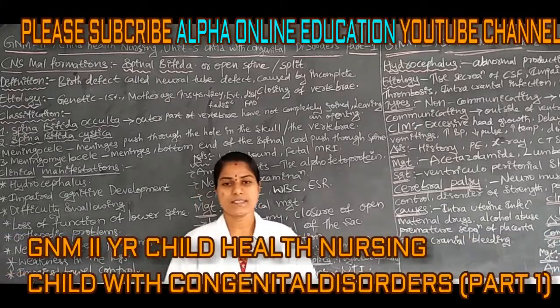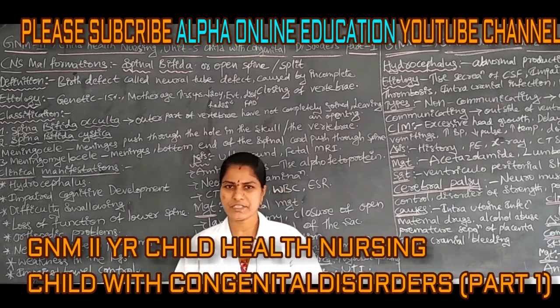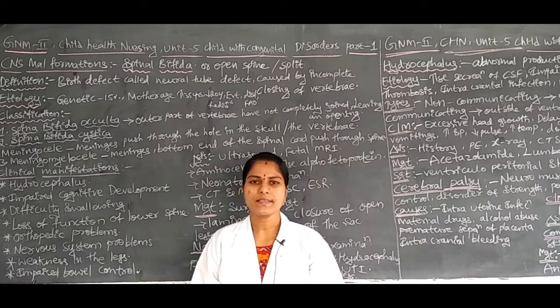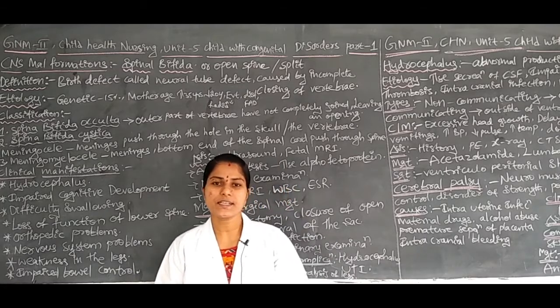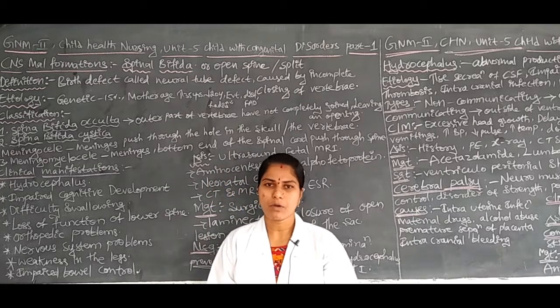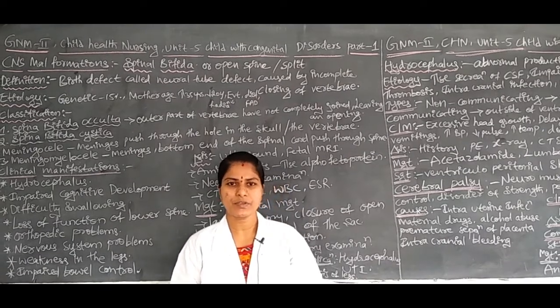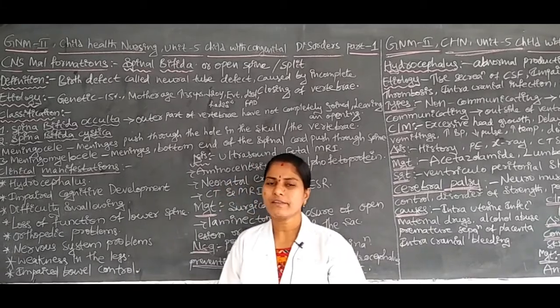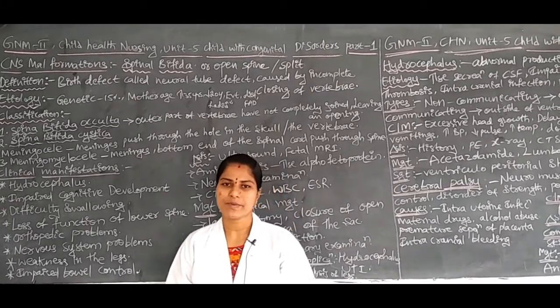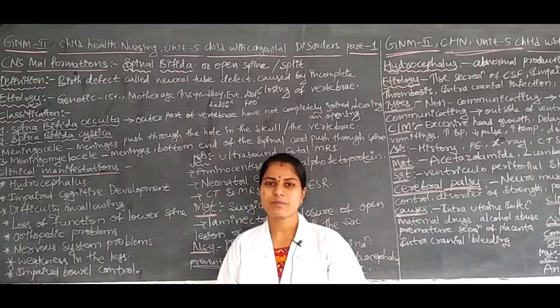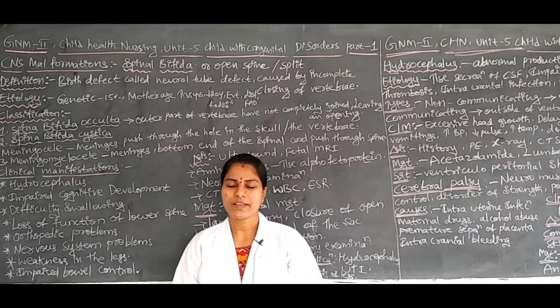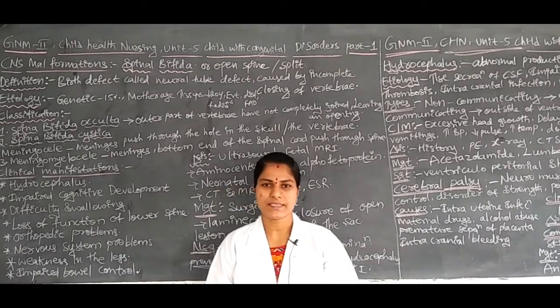Child health nursing subject, we are going to discuss in this video. In this fifth unit, that is the children with congenital malformations. In childhood disorders, one of the disorders, that is the malformations, we are going to discuss. In that, first one is the CNS malformations, central nervous system malformations. For example, spinal cord defects.